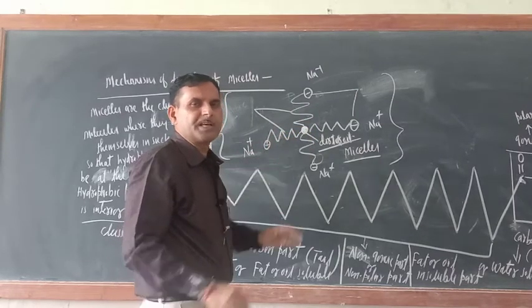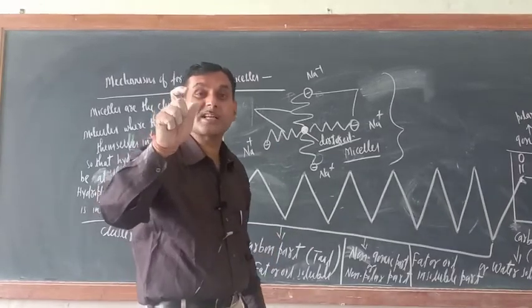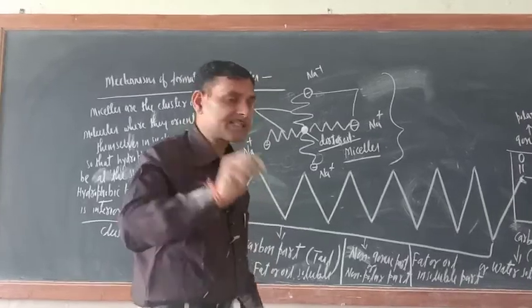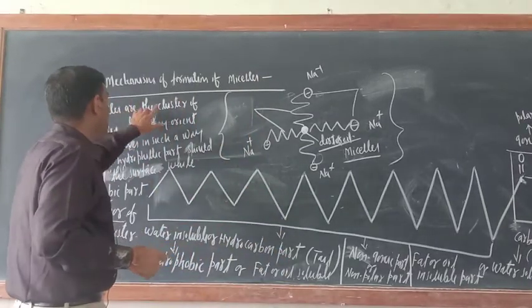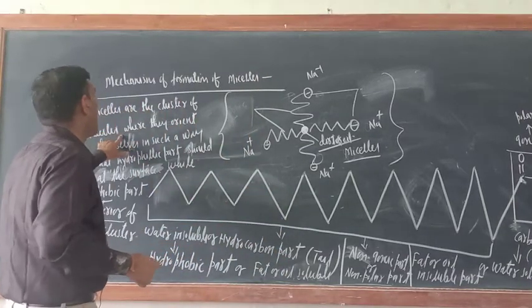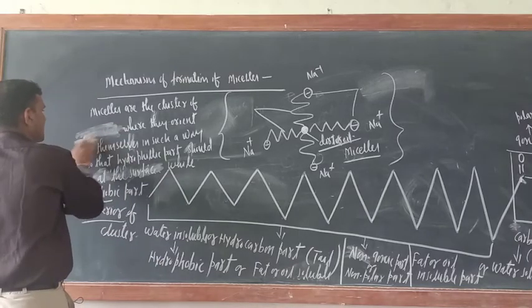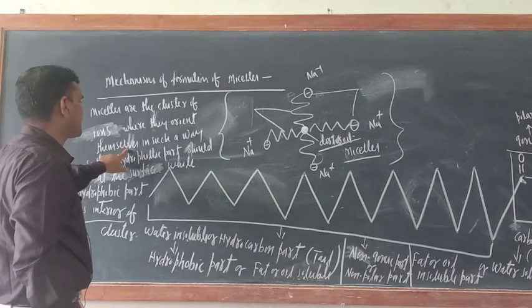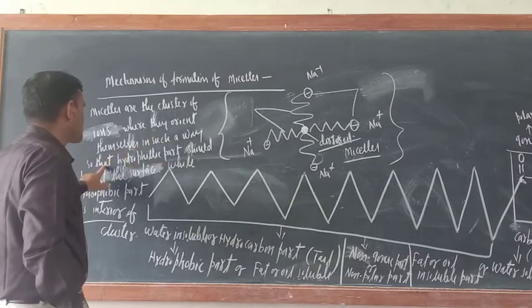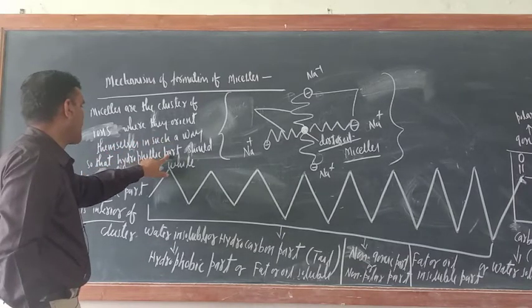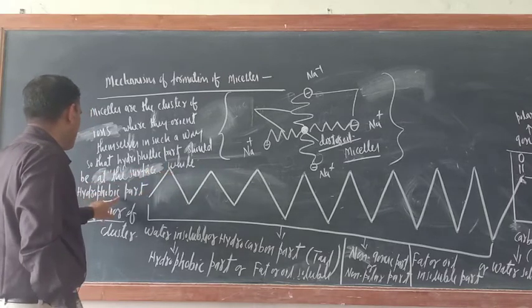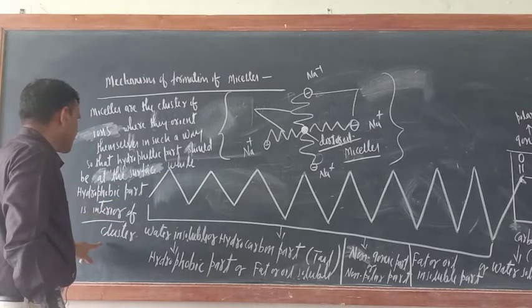So we can say micelles are the clusters of ions, where they orient themselves in such a way that the hydrophilic part should be at the surface while the hydrophobic part is in the interior of the cluster.